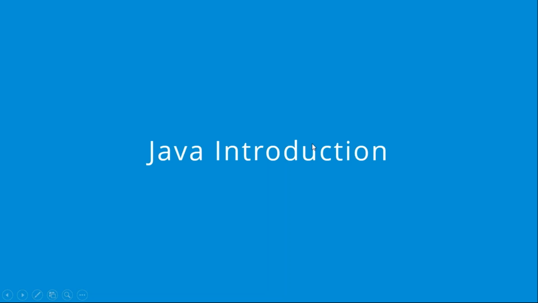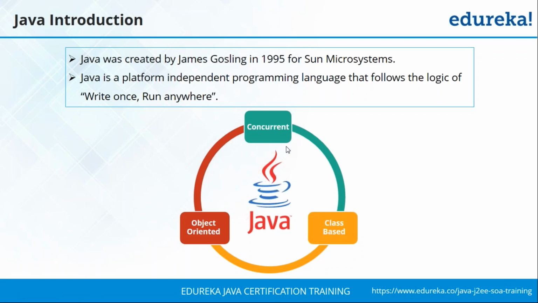Now let's move forward and have an introduction to Java. Java was created by James Gosling in 1995 for Sun Microsystems. Java was originally planned to be named Oak, but that name was taken, so they named it after their favorite coffee, which was Java. Now, Java is a platform independent programming language. When I say platform independent, what they basically mean is that once you've written your code, you can run it anywhere. There are not going to be any specific dependencies or any changes that you need to perform on that code once you've brought it to a different system.